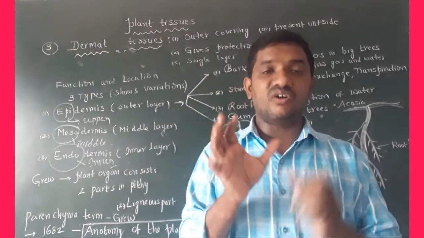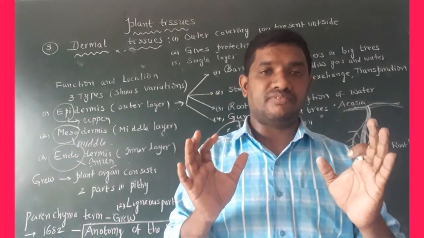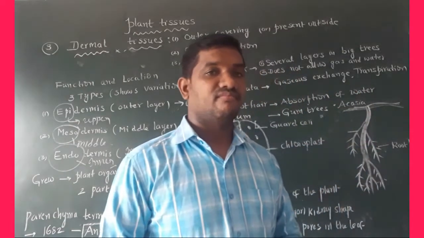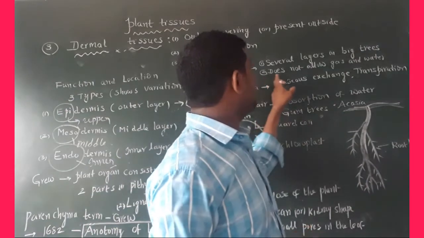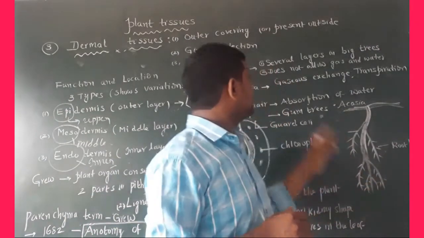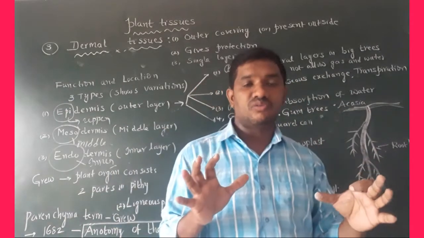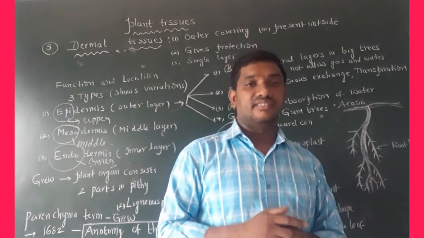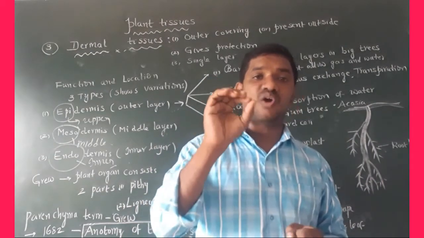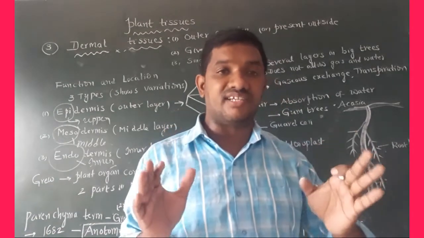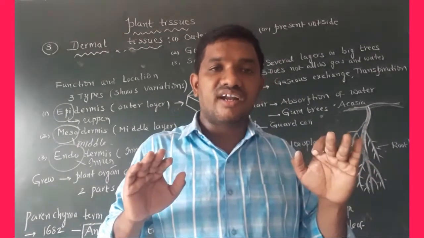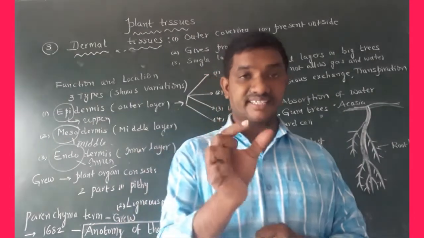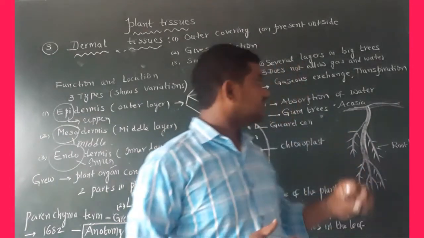These are present in old trees. The main function of the bark is that it does not allow gases and water. This layer is impervious to water and gases. Keep in your mind, impervious means it does not allow water and gas. That is about bark.